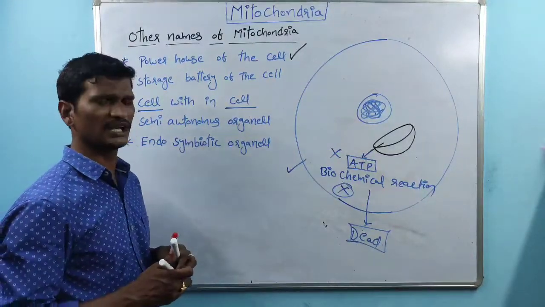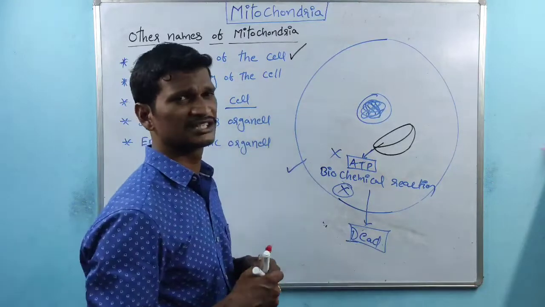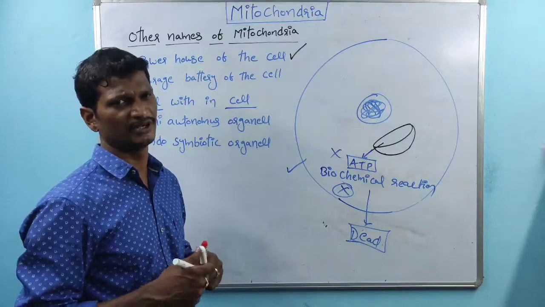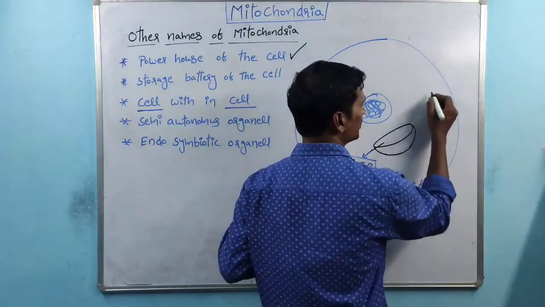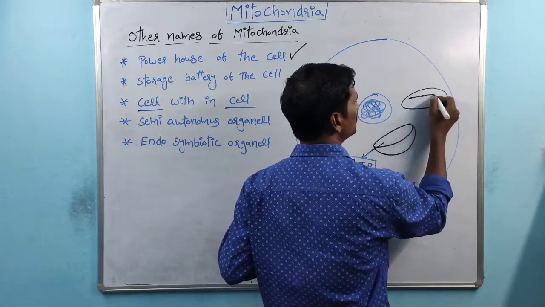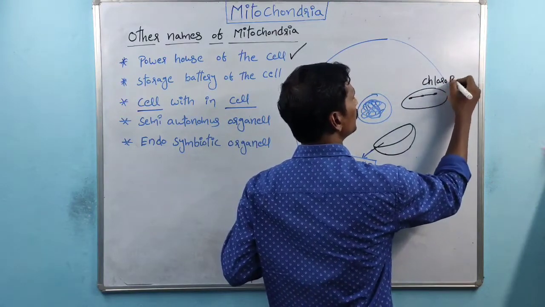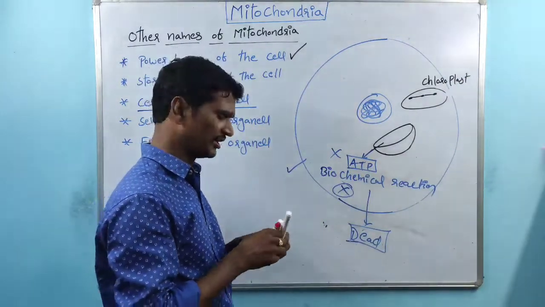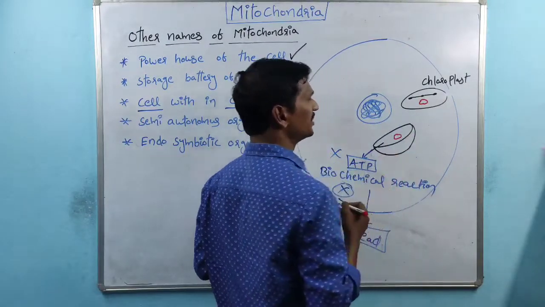And semi-autonomous cell organelle. Mitochondria are considered as semi-autonomous cell organelles. Semi means half, autonomous means independent. Half dependent and half independent. See, we know this is one of the mitochondria and this is one of the chloroplast. Both are having their own DNA. Chloroplast has its own DNA and mitochondria also has its own DNA.